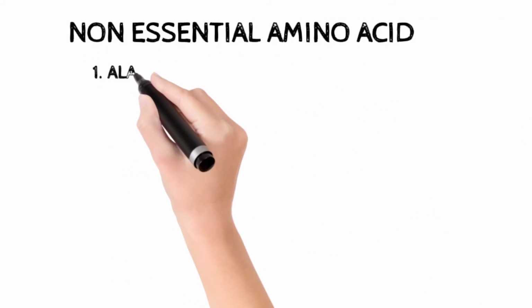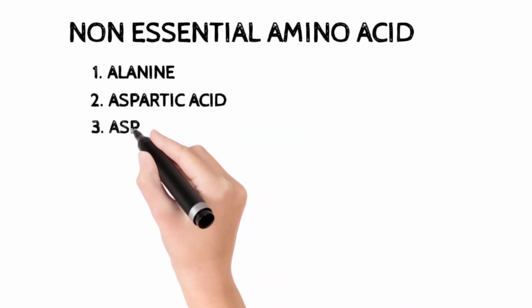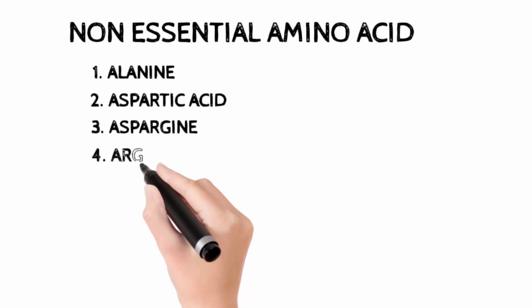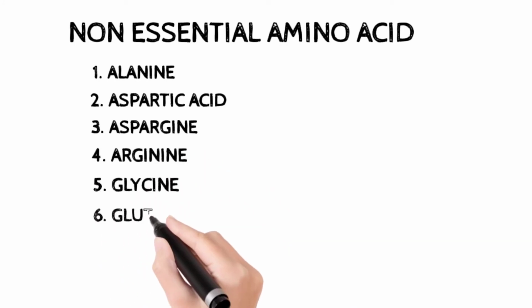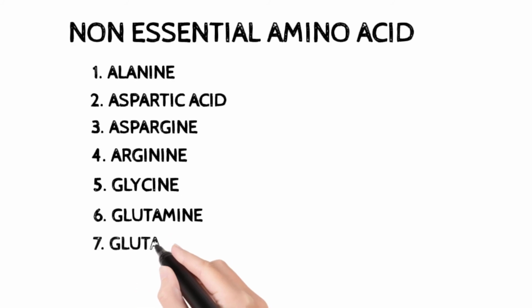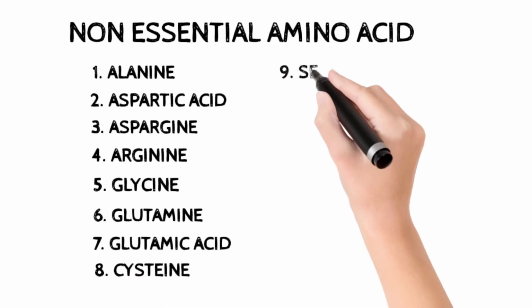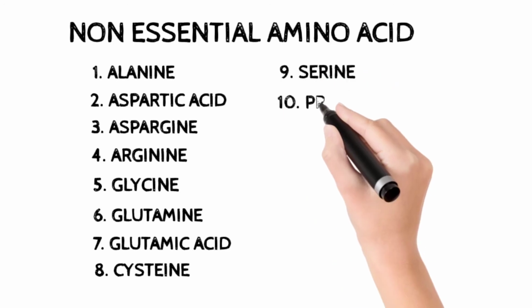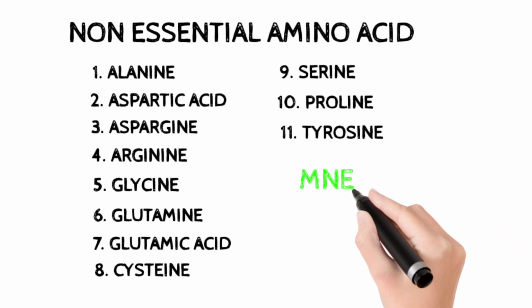Non-essential amino acids: alanine, aspartic acid, asparagine, arginine, glycine, glutamic acid, cysteine, serine, proline, tyrosine.